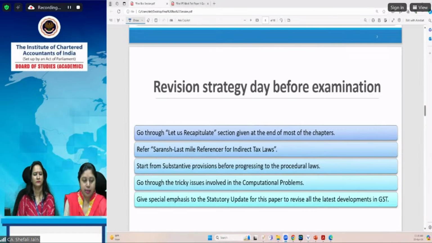Yes, Viraj is saying he has practiced the questions also. If you have practiced the questions, then that is the best approach you have adopted. In fact, you have prepared for the examination in a comprehensive manner. What is left now is the mock test paper. You should attempt the mock test paper and plan your revision strategy, how you are going to revise all the questions and all the content which you have done till now, the day before the examination.